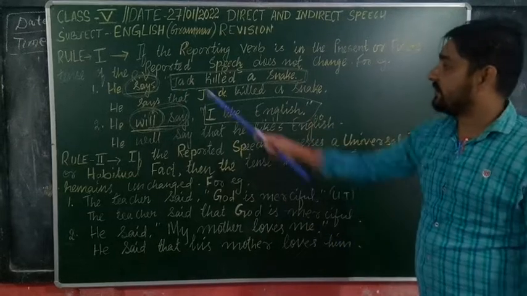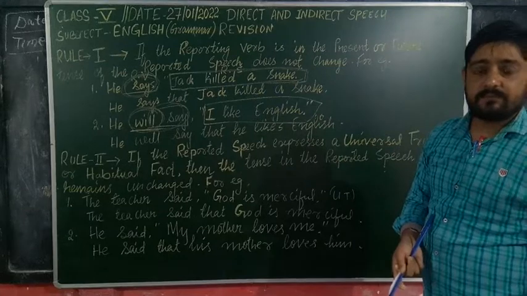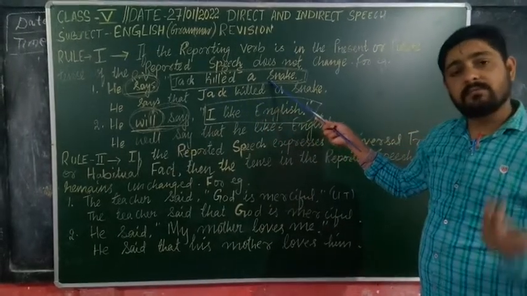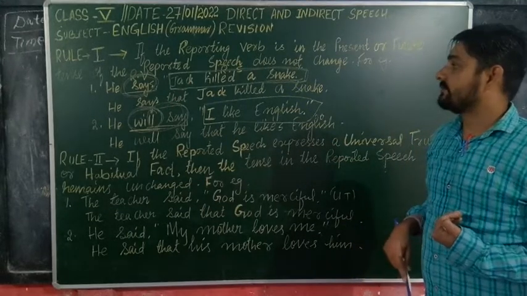Like here, which tense is the reported speech in? "Jack killed a snake" means simple past tense. So in indirect speech also we will keep it in simple past tense only.